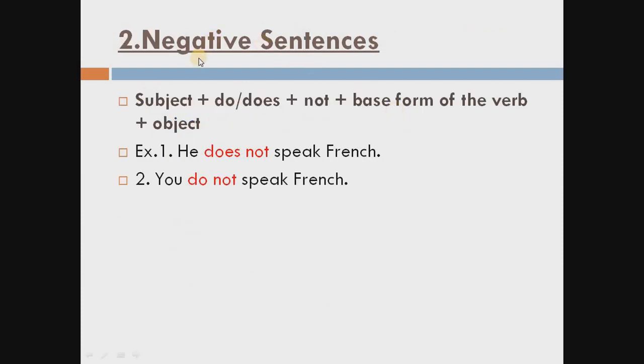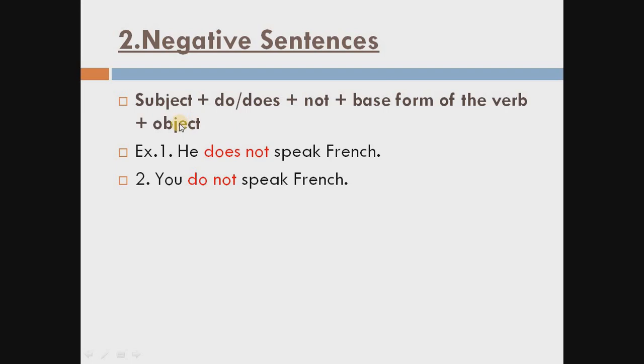Now second, how we can make the negative sentences of simple present tense. This is the formula for it. Again, students, always remember, we always start a sentence with a subject, the doer of the action. First subject, do or does, plus not, plus base form of the verb, means first form of the verb, then object.